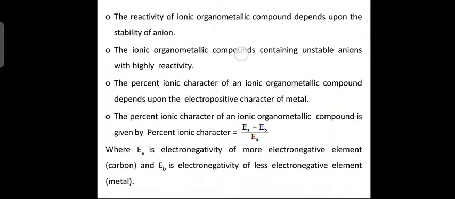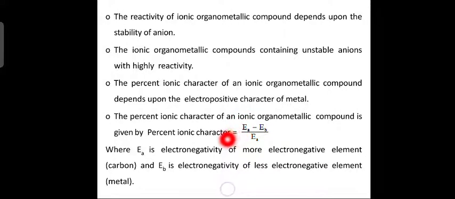The reactivity of an organometallic compound depends upon the stability of the anion. What does it mean? That means the more stable the anion, the slower the reactivity of the organic compound; ionic organometallic compounds contain unstable anions, and because of these unstable anions, they are highly reactive. The percent ionic character of an ionic organometallic compound depends upon the electropositive character of the metal. So percentage ionic character depends upon electropositive character.